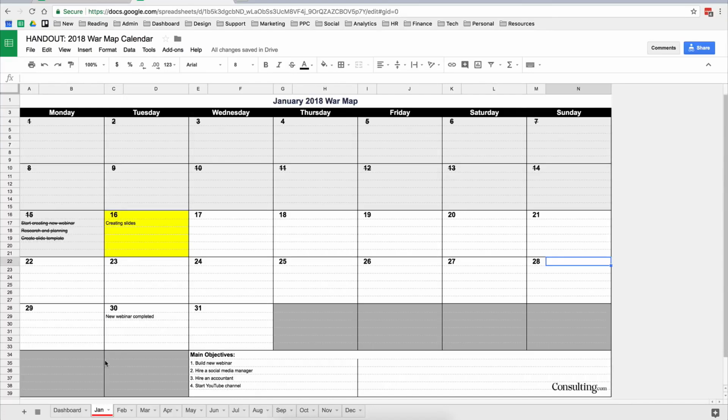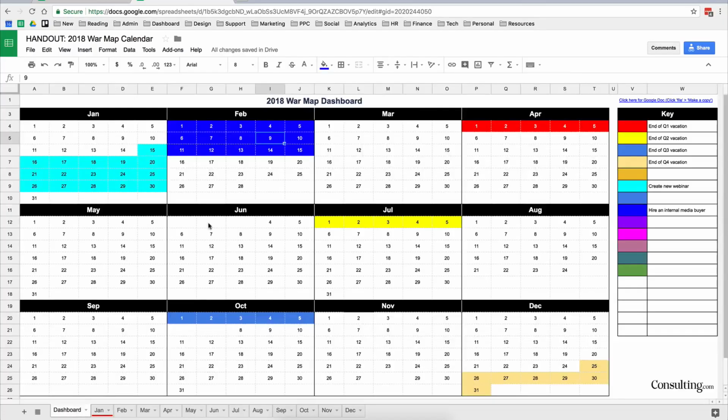But the key thing about this tool is that it starts from the high level perspective, looking at the whole year. You make sure you get the major things in there. Success is mostly about getting like 2 or 3 major things done. It's not so much about the small little fiddly things. It's about getting the big pieces of work, the big projects pushed through and delivered and executed on. So you want to make sure you plot those big things first. And then you want to make sure that you work out how to get those big things done. And that's what this dashboard helps you do.